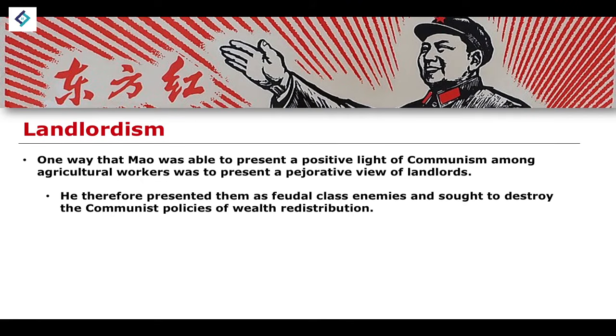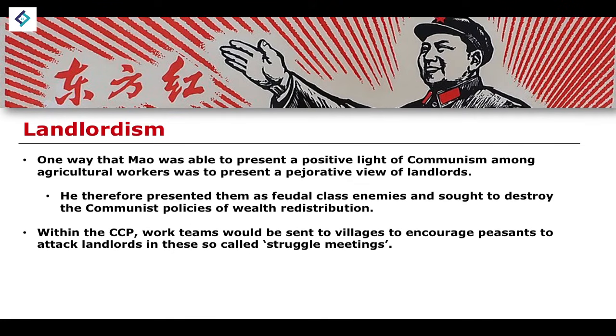So he presented them as feudal class enemies and sought to destroy communist policies using wealth redistribution. And so as a result of this kind of idea, this kind of propaganda would start to feed into the ideas that was presented at a lower level. And this sort of resentment of landlords and critique of landlordism was something that became quite strong.